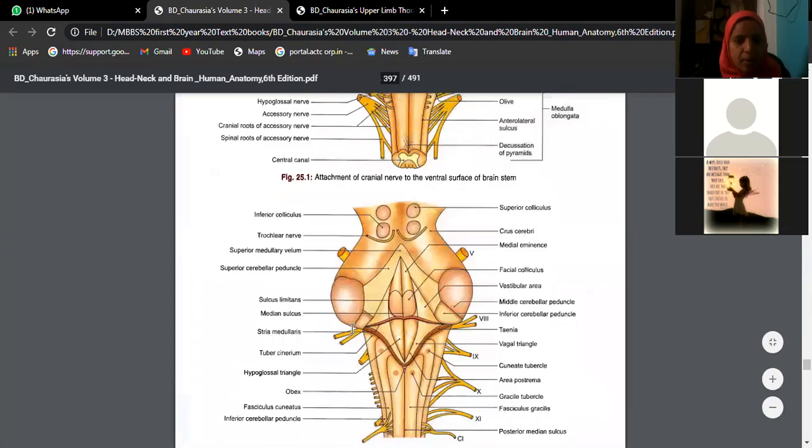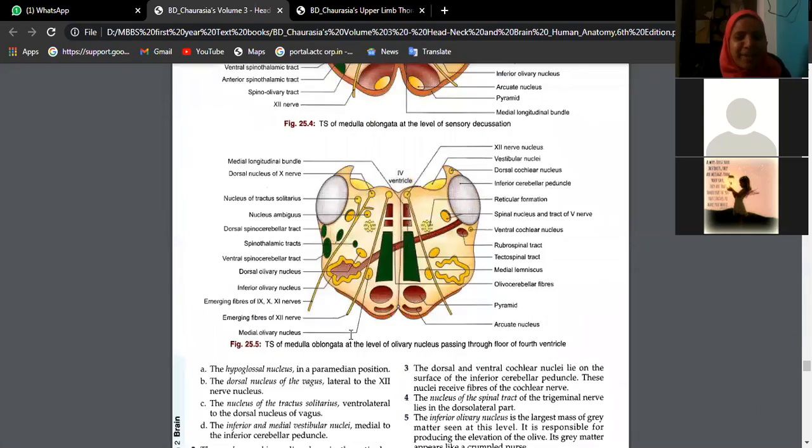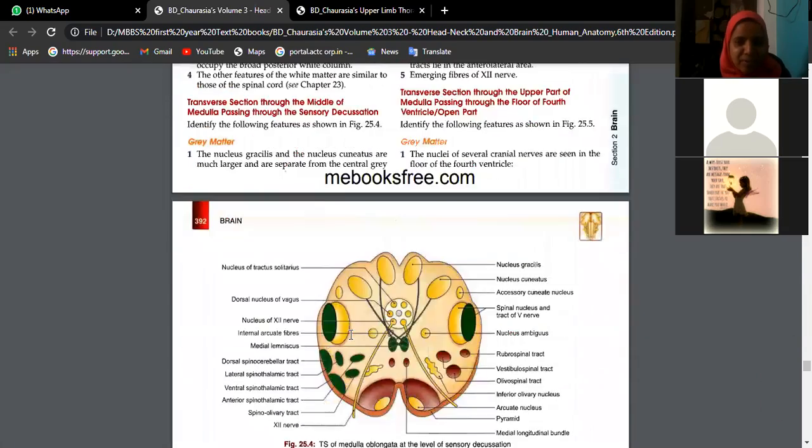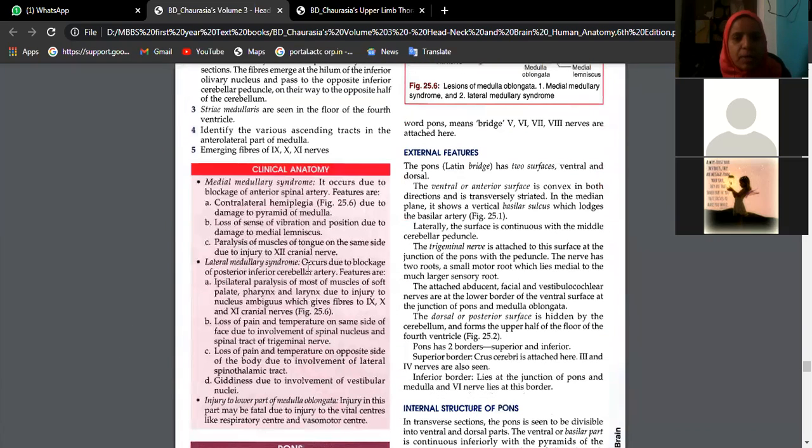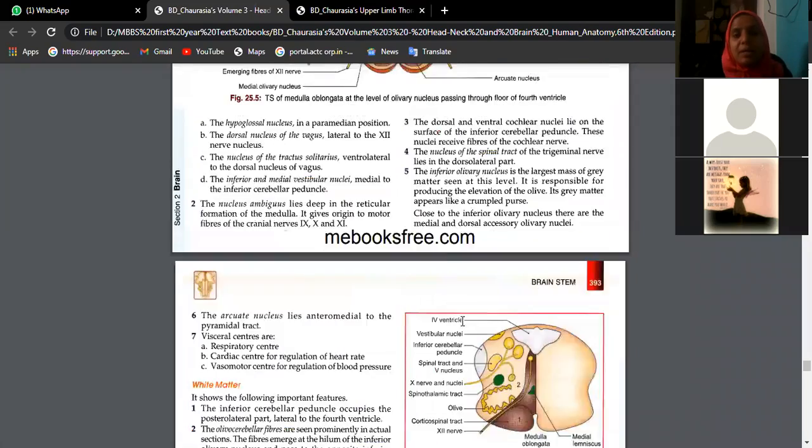Yeah, brainstem. Without much search, we are here, luckily. But how much information is given, we don't know. Yeah, it is here. But see, lateral medullary syndrome occurs due to blockage of posterior inferior cerebellar artery. We are now talking about clinical aspects of medulla oblongata. The posterior inferior cerebellar artery supplies medulla oblongata and it is blocked, because of which medulla oblongata is not getting blood supply in its lateral part. And in the lateral part, we will see the exit of nerves like 9th, 10th, and 11th cranial nerves.